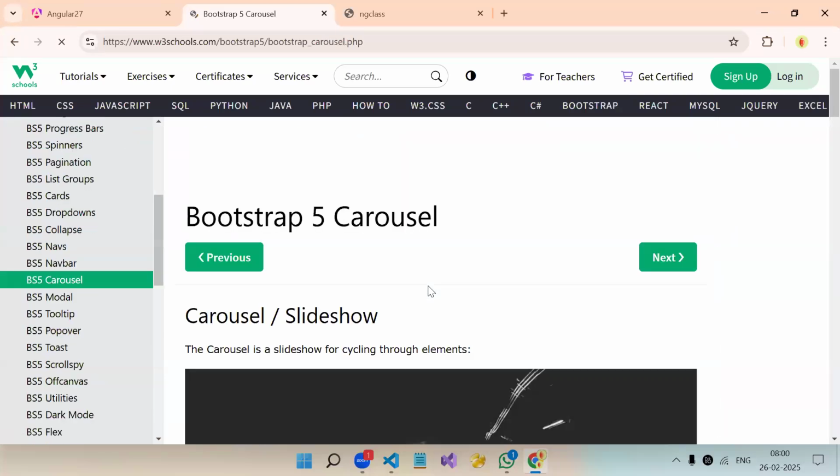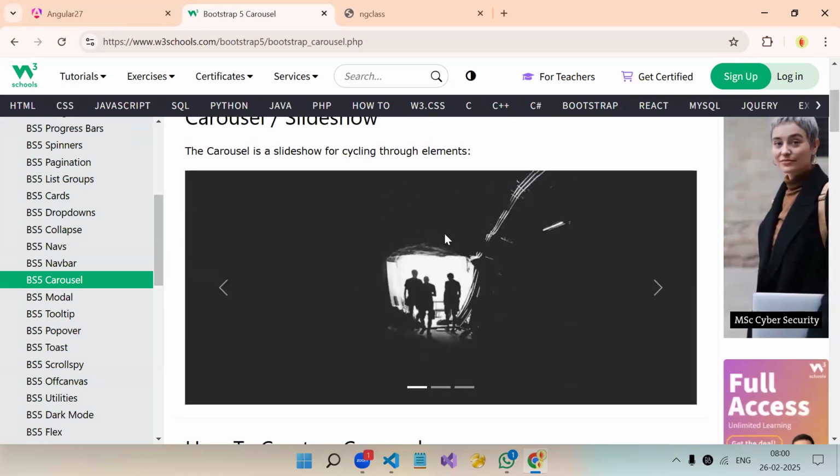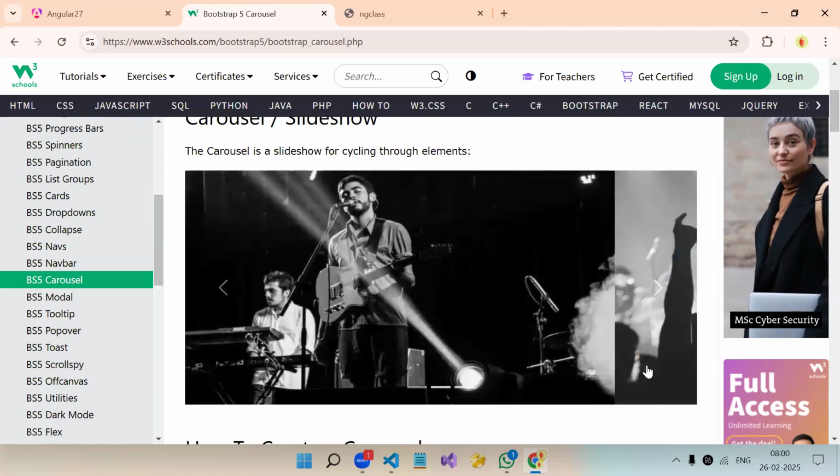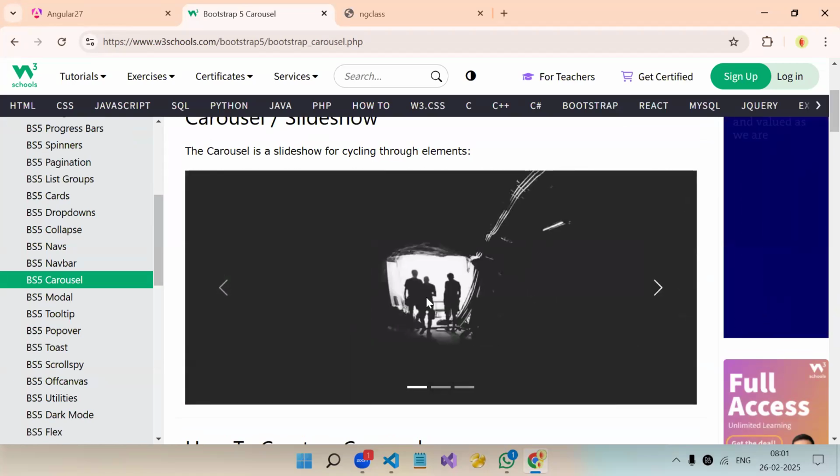Then carousel you can create, right? This reusable thing is the most famous example for machine tests. They will ask you to create a reusable carousel. How many inputs will you need over here? An array of images, or a string of images?